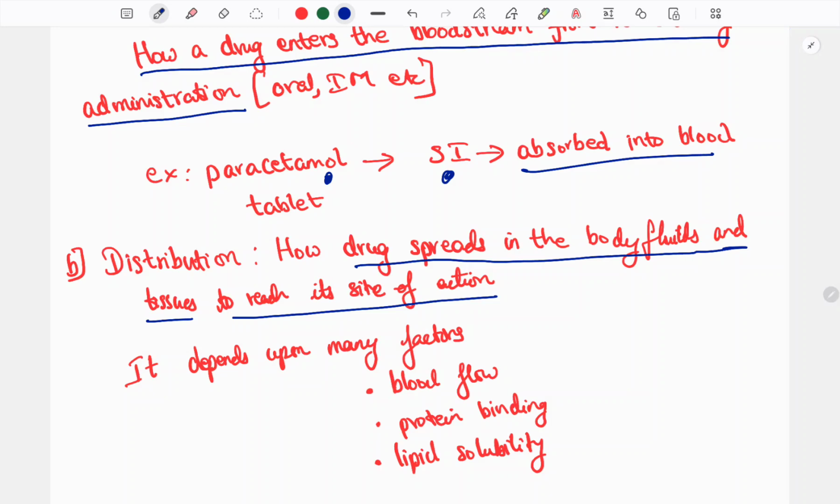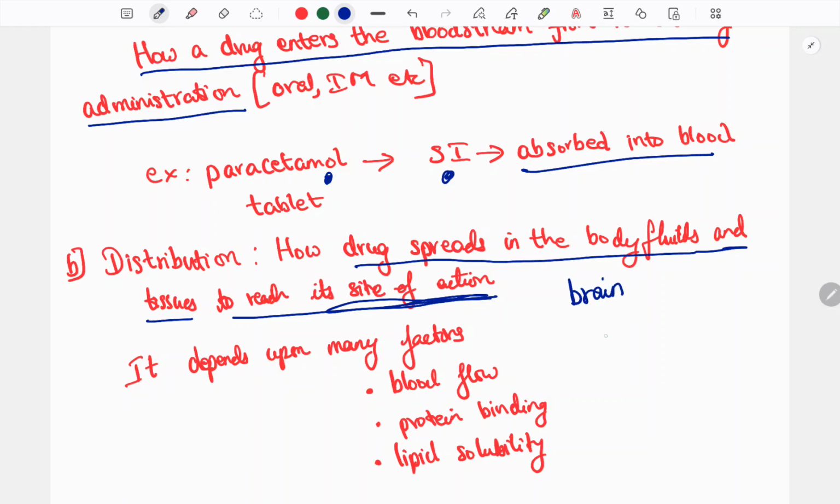The paracetamol spreads all over the blood in our body, and the blood travels in the body. So it has to reach the site of action. What is the site of action? Paracetamol has to reach the brain. The site of action is the brain.